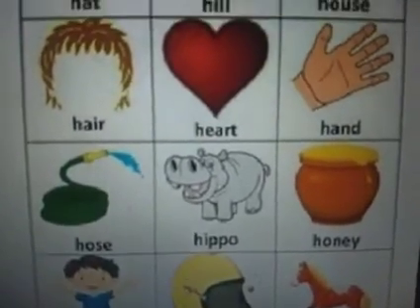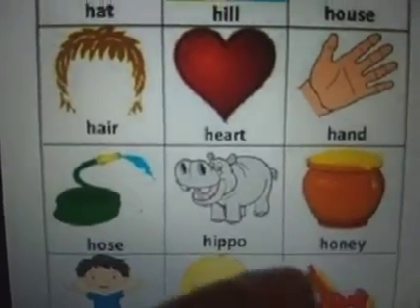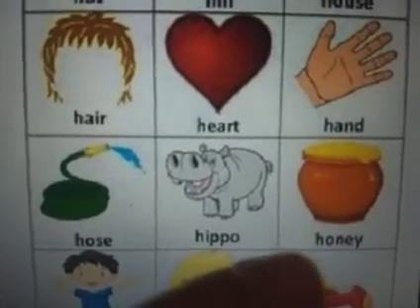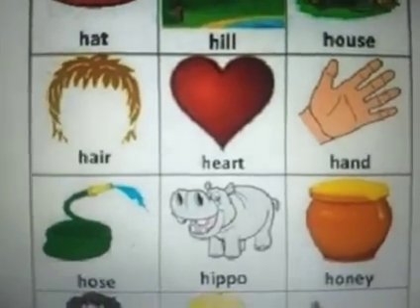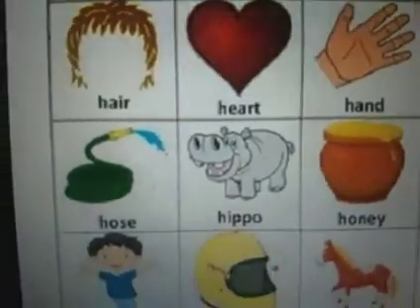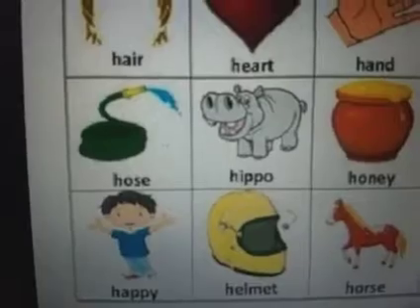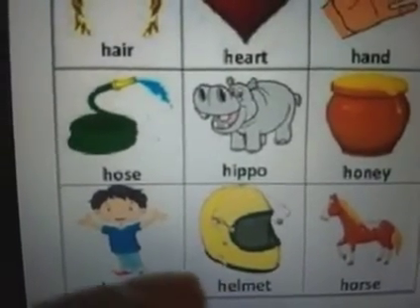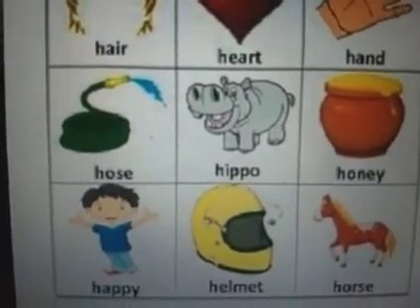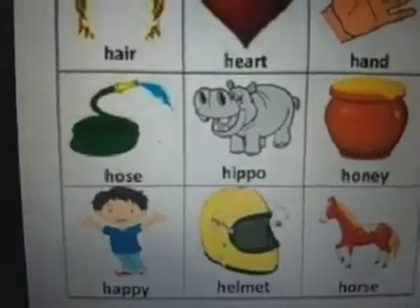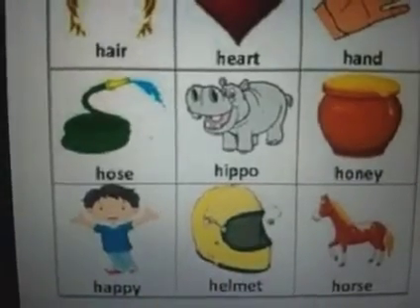H, hippo. Yes, the full name is hippopotamus, but in short we call it hippo. H, honey. You all know who provides us with honey? Yes, the honeybees. We studied about them. Then we have H, happy. Yes, this boy looks so happy. Helmet. Yes, it is important that whenever you are riding your bicycle or your bike when you grow up, you always wear your helmet. H, helmet.